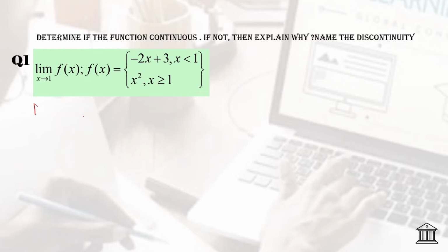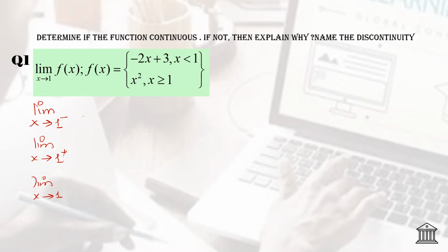So whenever we have to discuss the continuity, the first thing is we have to collect the data. The main conditions are given in the form of x equals to 1. So we will write limit x approaches to 1 from the left side. We have to write limit x approaches to 1 from the right side, and we will check what will be the limit when x is approaching to 1 from both sides.